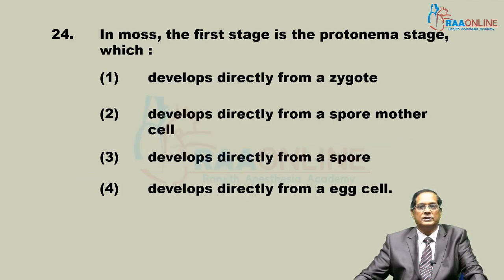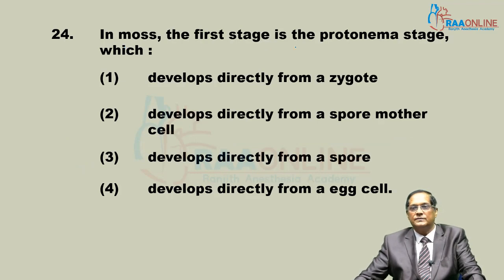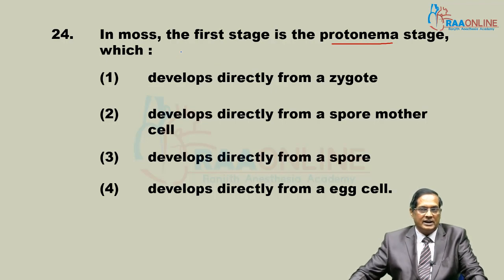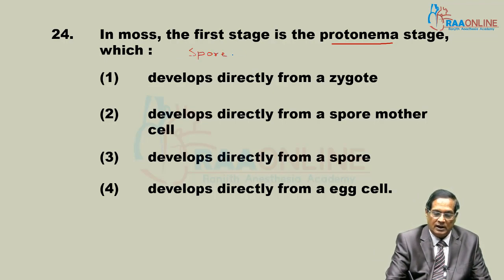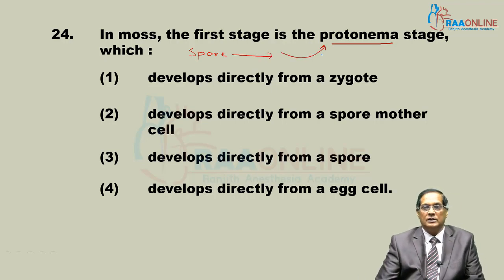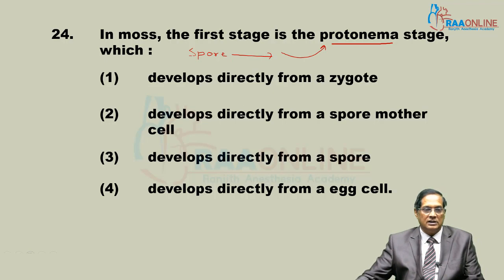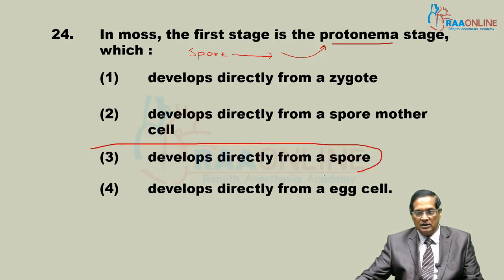Come to the 24th question. In moss, the first stage is the protonema. Yes, sure. It is directly developed from the spore. When a sporophyte produces a spore and this spore germinates, it forms protonema. So the answer is that it develops directly from a spore.